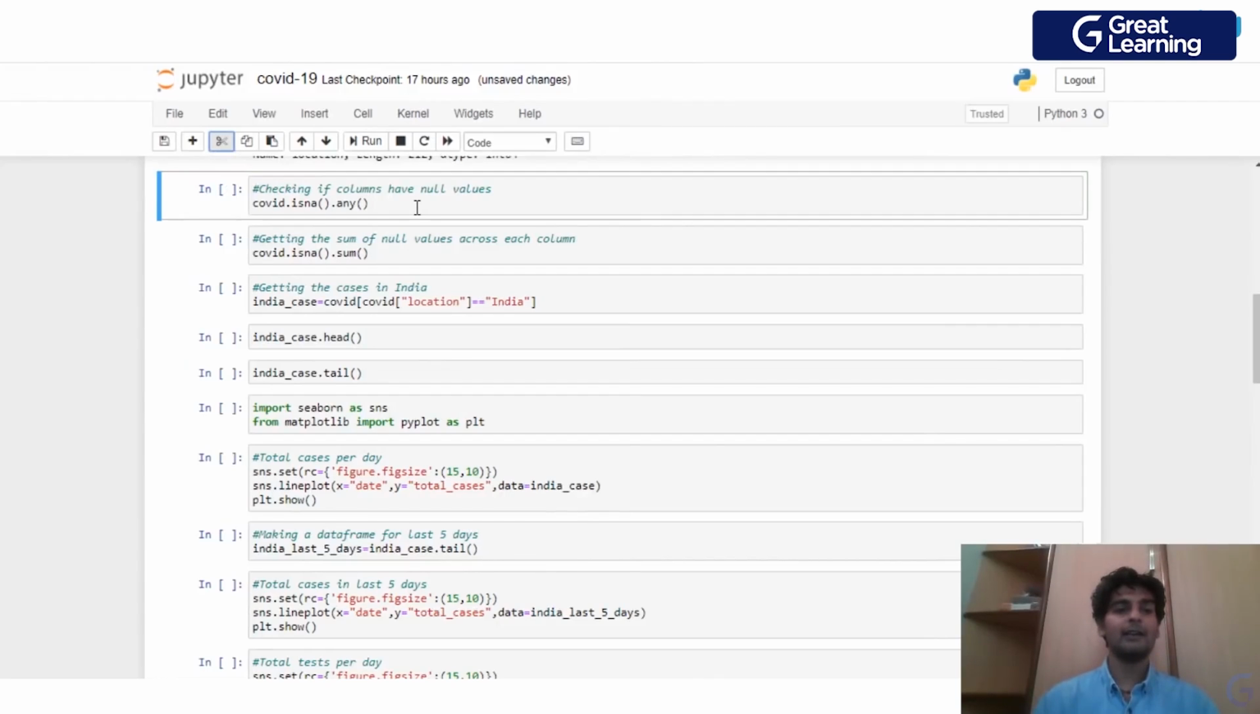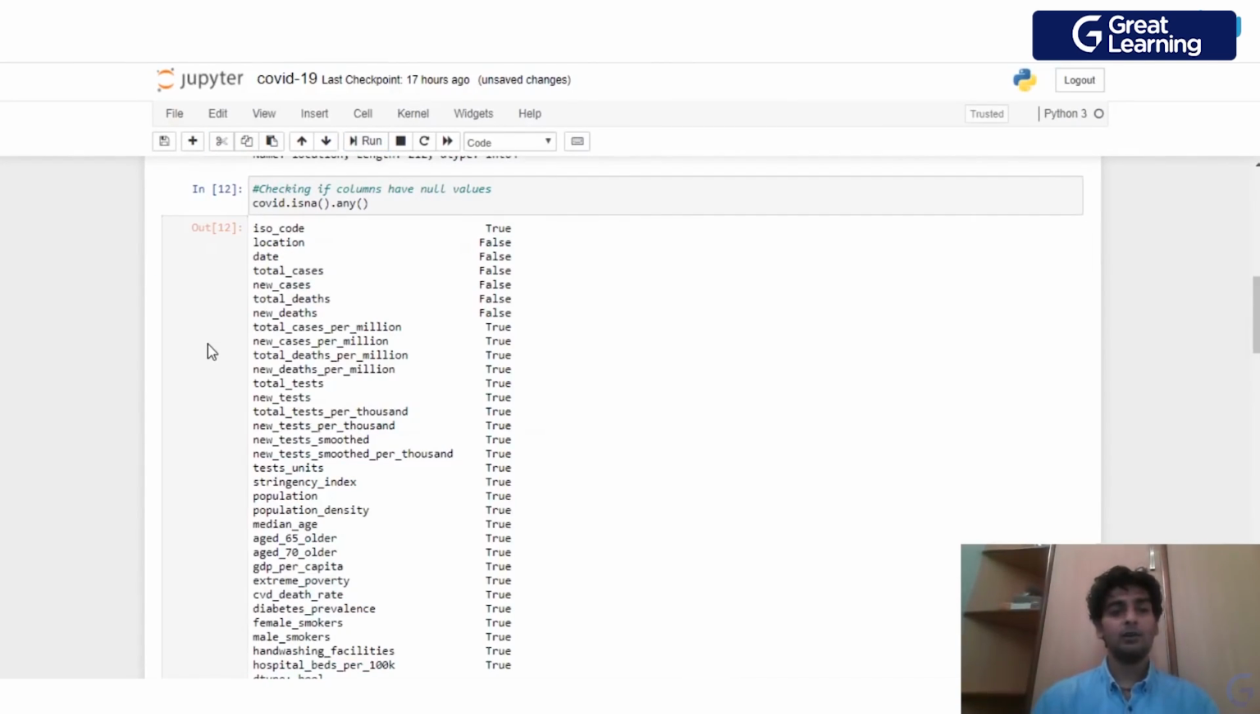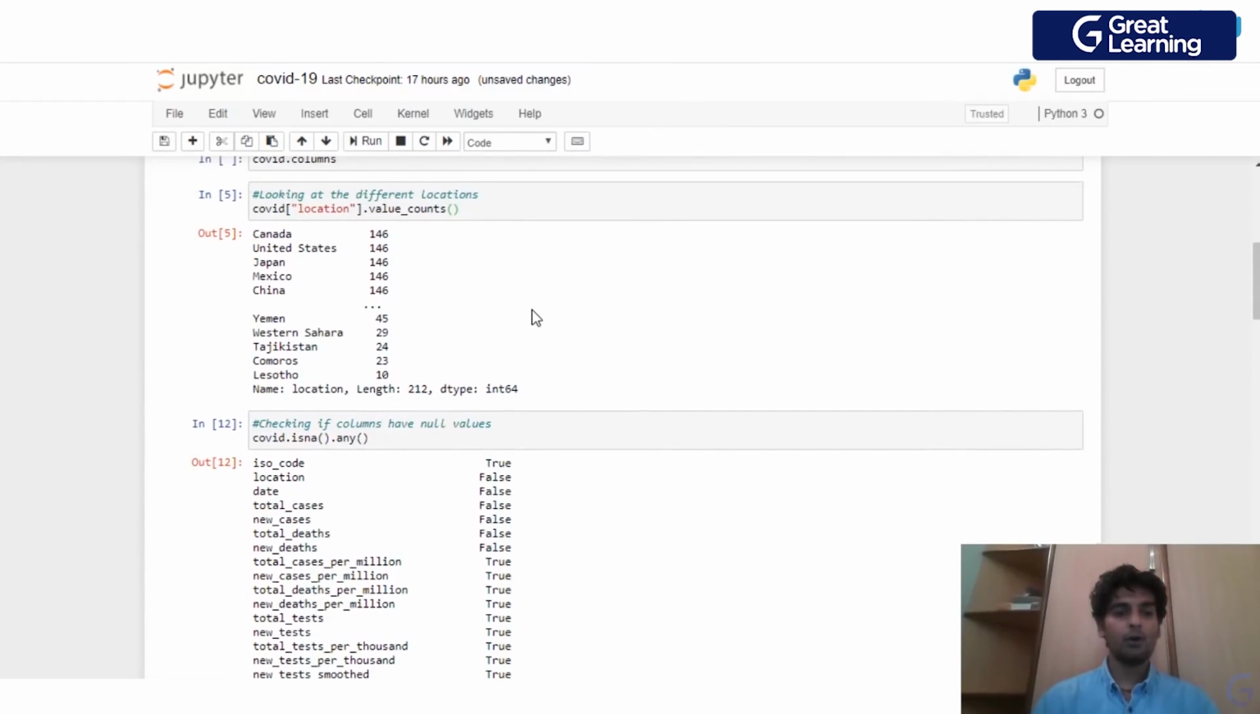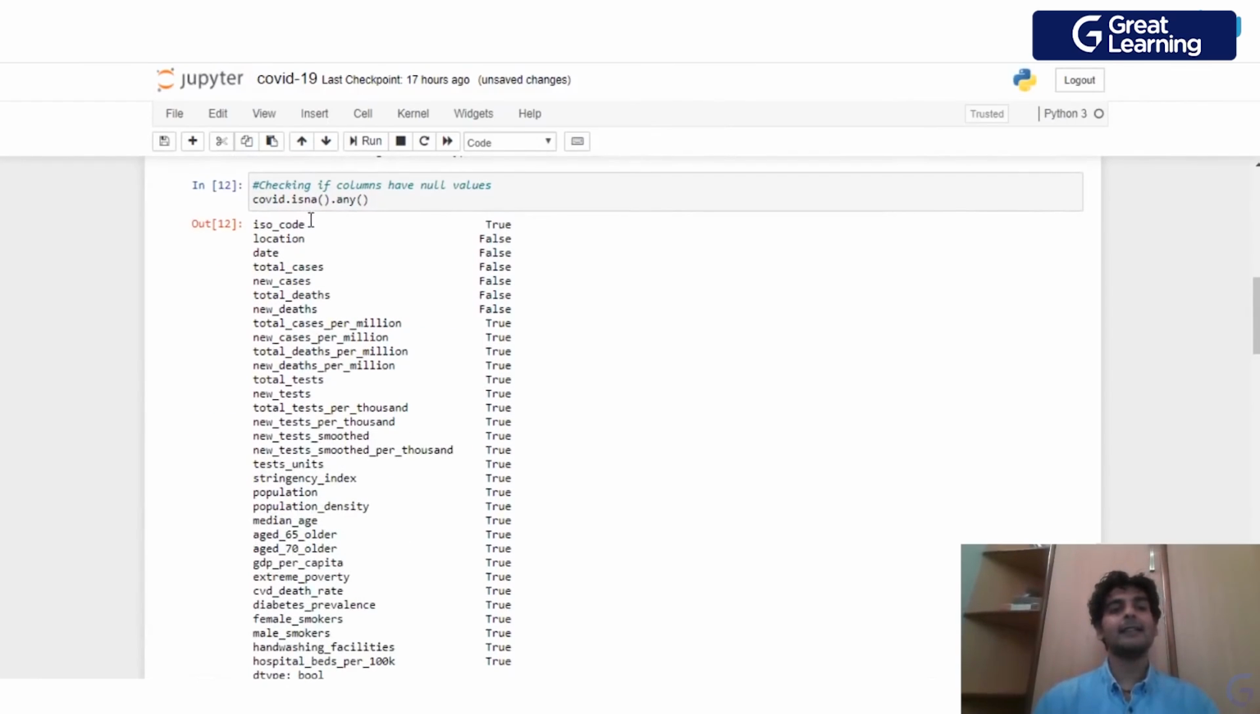So now that we know that, let's go ahead and check if there are any null values present in the data set. To check if there are any null values, all we have to do is use covid.isna().any(). Now this isna gives us a true or false value for all of the null values which are present in the data set, and this any would just give a single true or a single false value with respect to all of the columns.